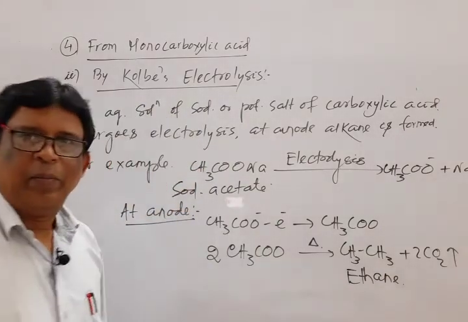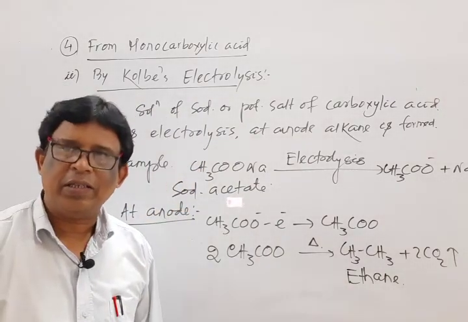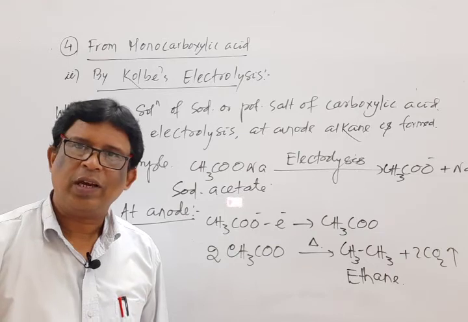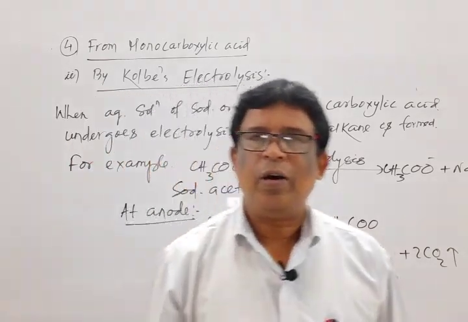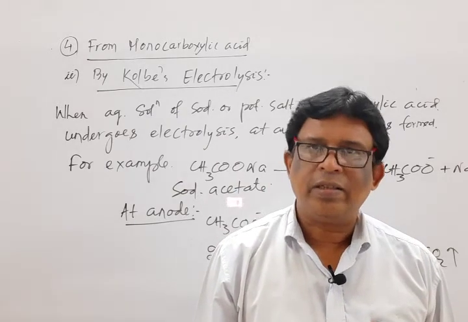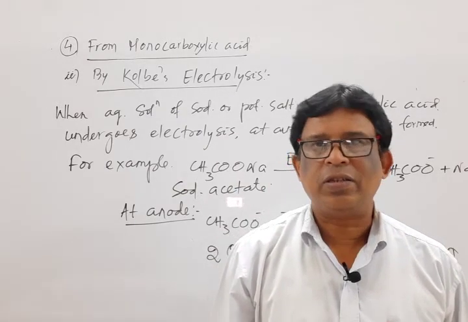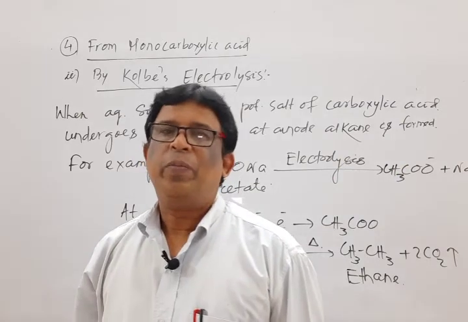That is, methane cannot be prepared by this method. Okay, it is all about the methods of preparation of alkane, saturated hydrocarbon.